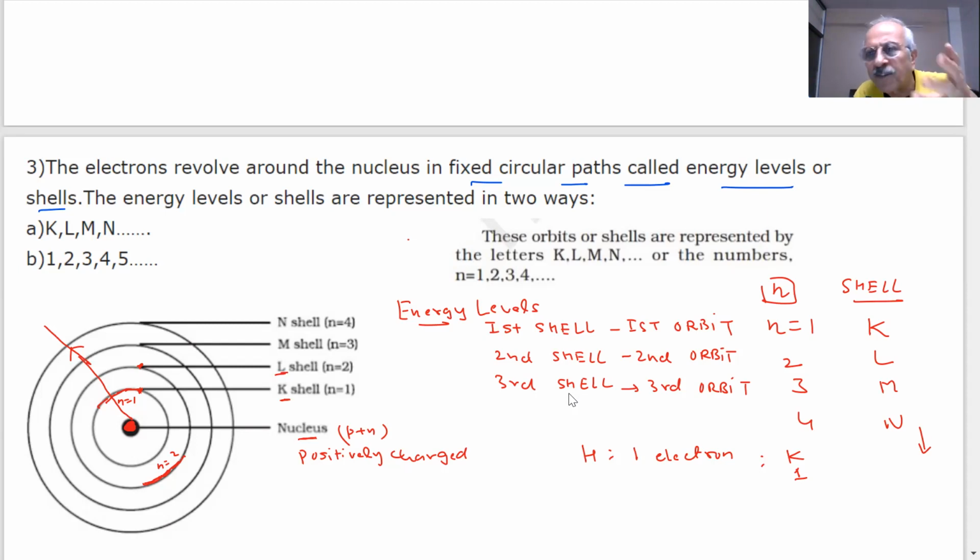But if I give energy, what will happen? See, if you want to go to the first floor, less energy. If you want to go to the second, more energy is required. Third, more energy is required. Fifth, more energy. Yes or no? Yes, sir. So the first electron must fill the lowest energy state, what we call the energy level, the orbit. After it is filled, it goes to the next, and next.